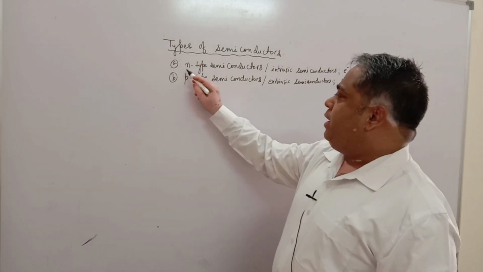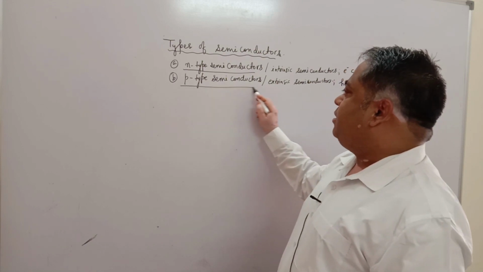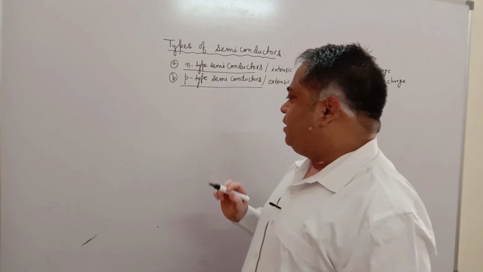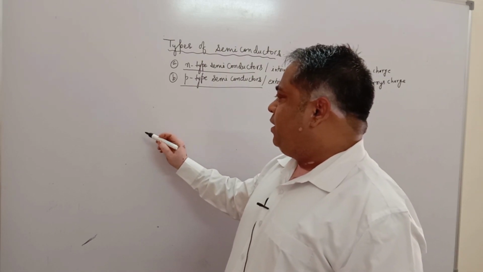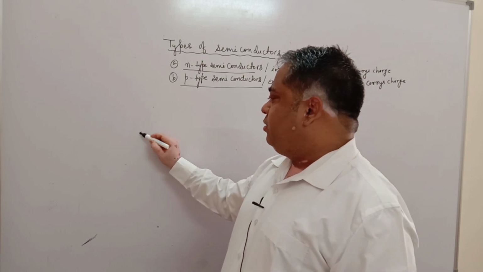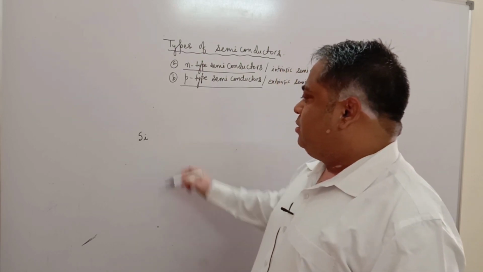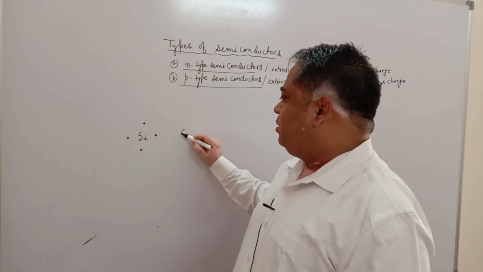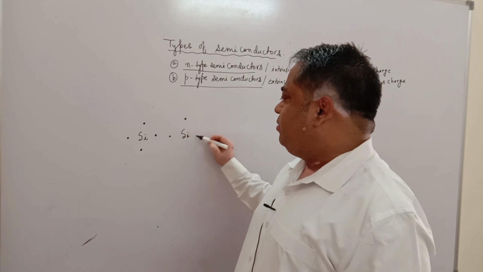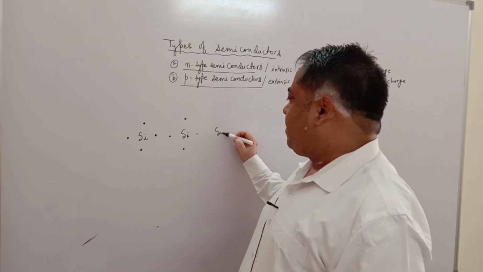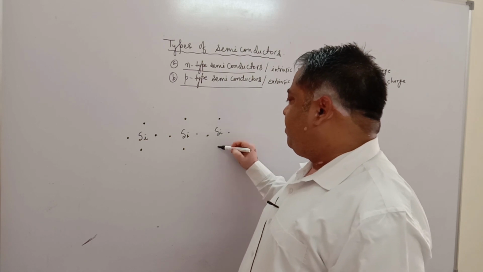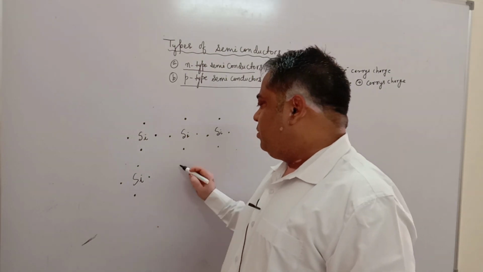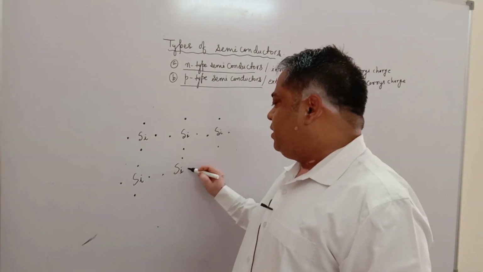Now, to understand how N-type and P-type semiconductors are formed, we have to see the structure of a perfect crystal. Let us take the example of a tetravalent element, silicon. Silicon has 4 valence electrons in its valence orbital. In this way, silicon exists in the solid state.